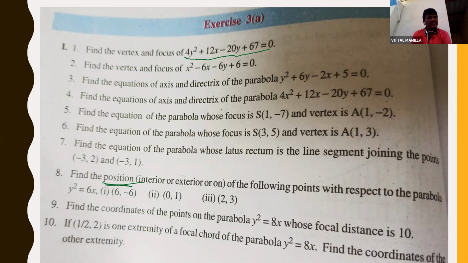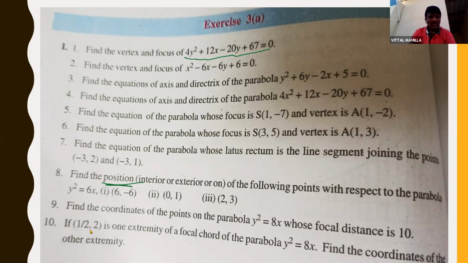Focal distance is 10. Focal distance is nothing but x plus a is equal to 10. So from the question, y square is equal to 8x means a is equal to 2. So substitute a, then you will get 8, comma, plus or minus 8, like that. You will get the x1 value, then substitute in this, you will get the y value. Okay. And the 10th one is a different problem, which is important for your MSET and IIT also.